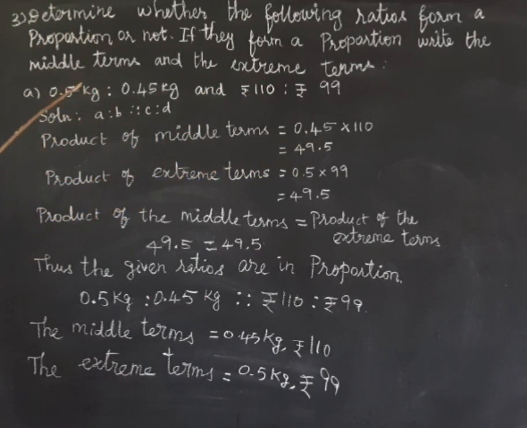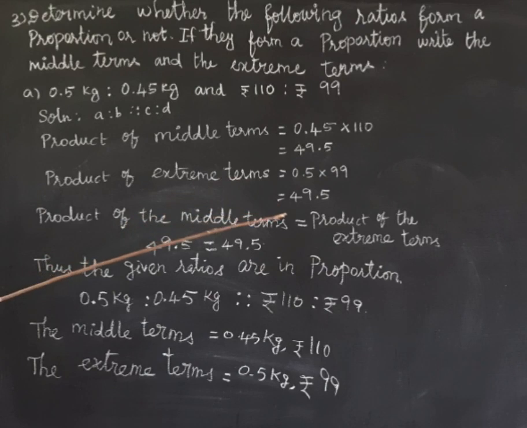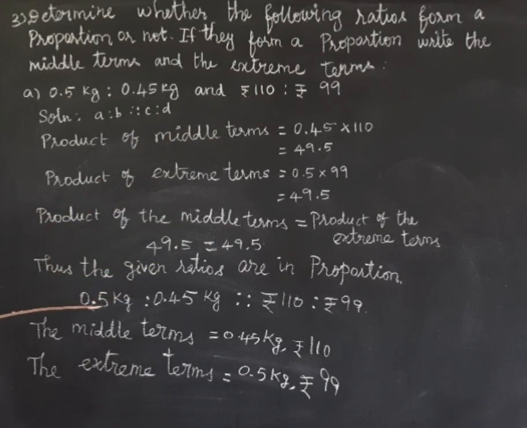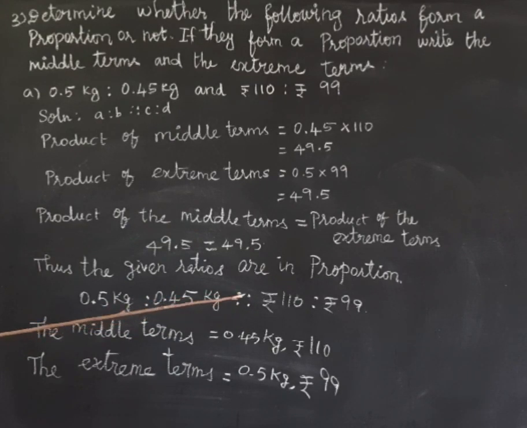Next, the product of extreme terms. The extreme terms are the first and last terms, 0.5 kg and 99. If we multiply both, we get 49.5. So the product of means equals the product of extremes, because both are 49.5. So the given ratios are in proportion. What have they asked us? They asked for the middle terms and extreme terms. We write the proportion as 0.5 kg is to 0.45 as rupees 110 is to rupees 99. The middle terms are 0.45 and 110, and the extreme terms are 0.5 kg and 99.